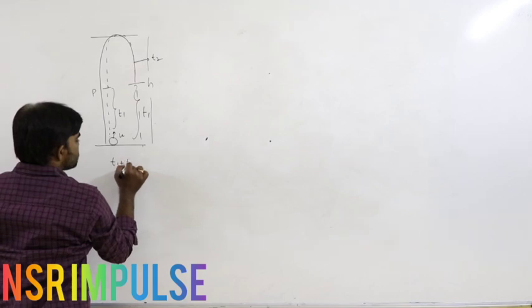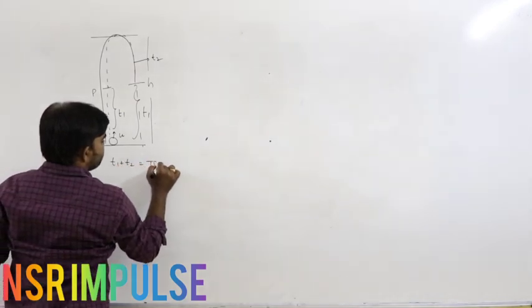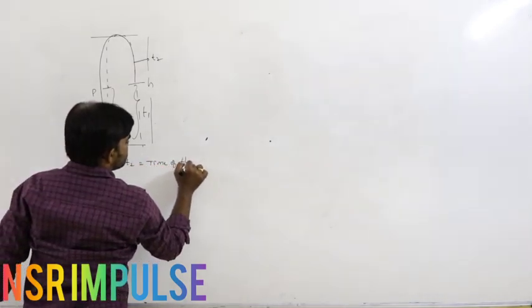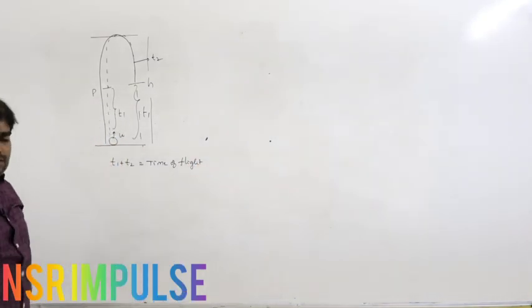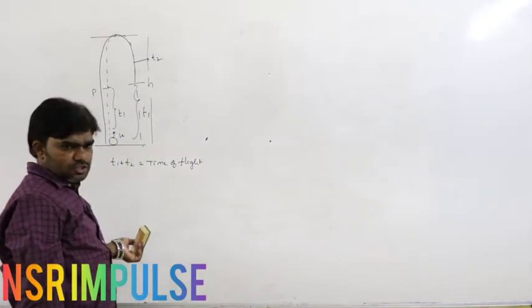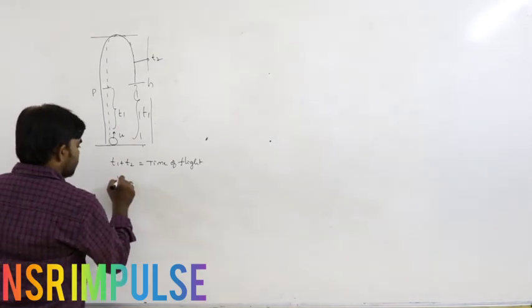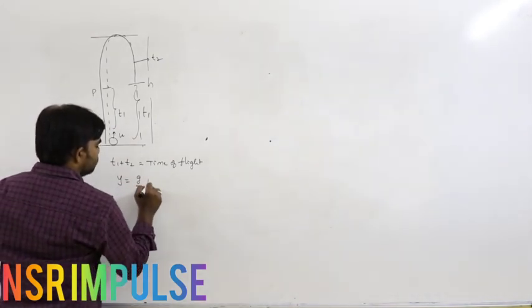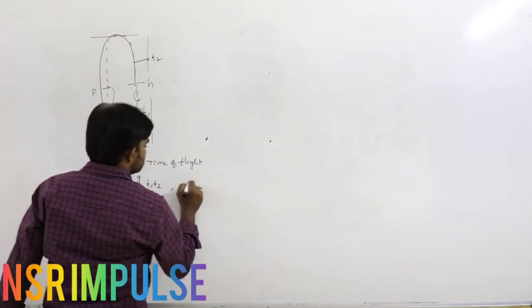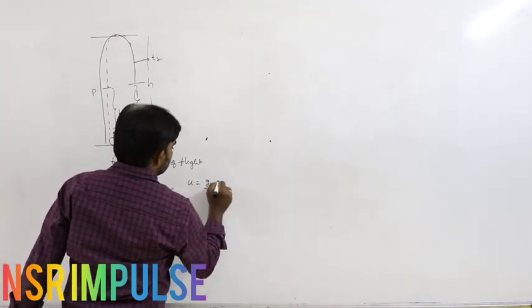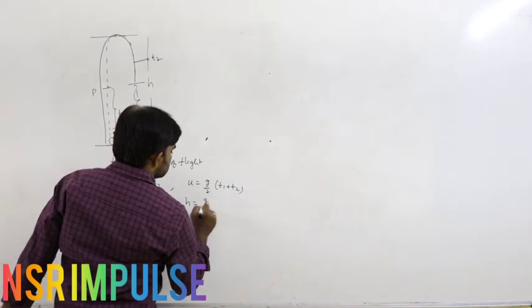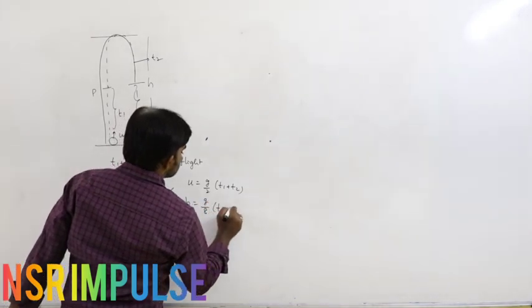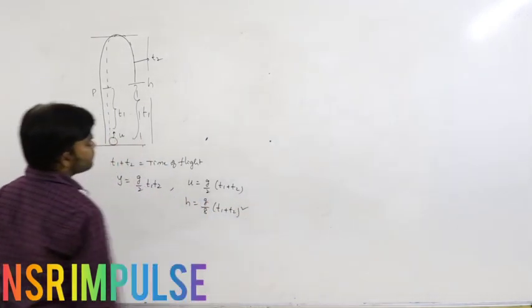Again T1 plus T2 is nothing but the time of flight. Same conditions. What is the height of the point P above the ground? g by 2 T1 T2. The velocity of projection is g by 2 into (T1 plus T2). What is the maximum height reached? g by 8 into (T1 plus T2) whole squared.